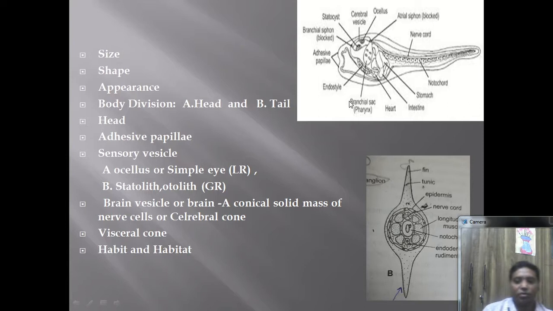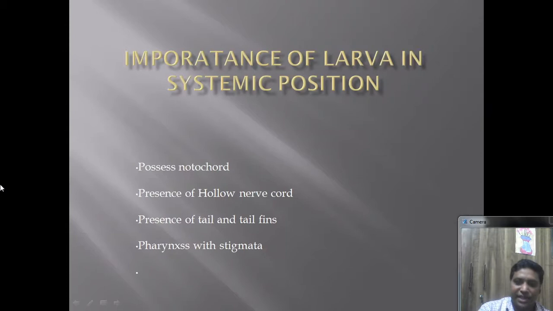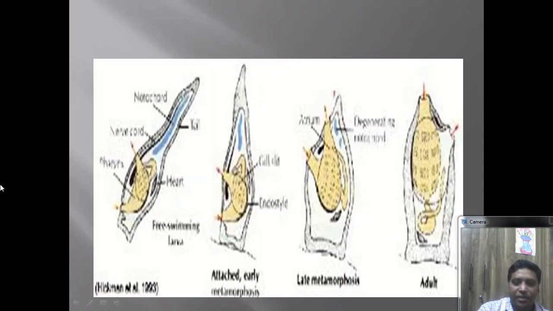Substratum means any rocky surface, or a sandy base to which it is attached. So this is the habitat of this organism. It attaches to the rocky surface, to the bottom of the shallow water. So this is about the general structure and the idea of the ascidian larva. Later we discuss some pictorial diagrams of how the metamorphosis occurs in this larva.